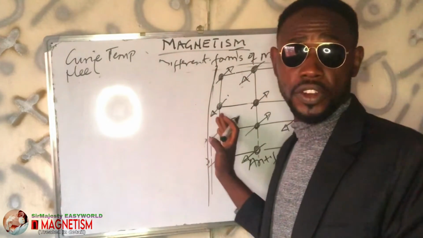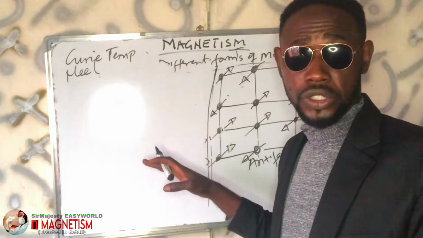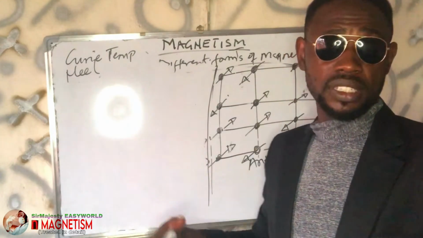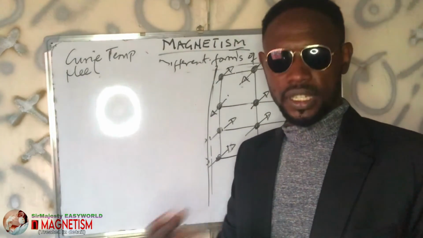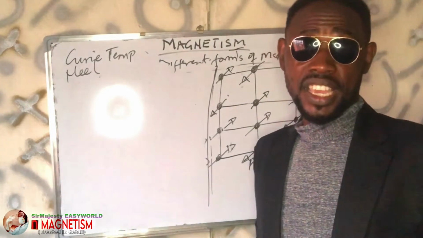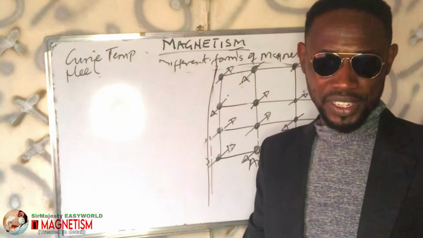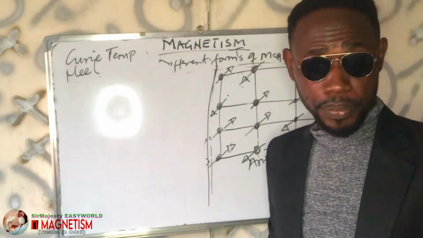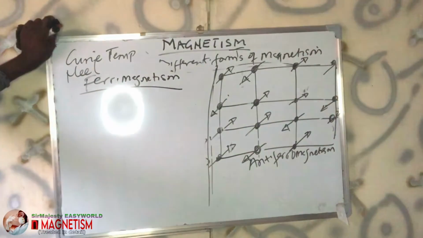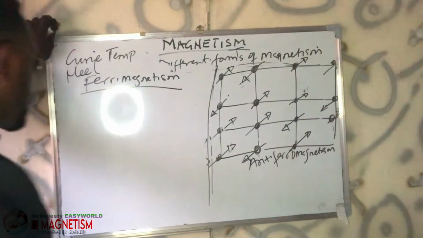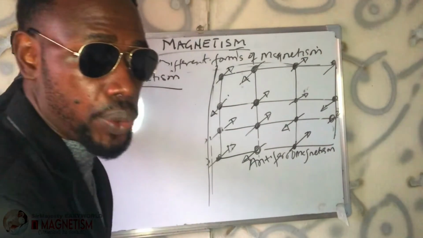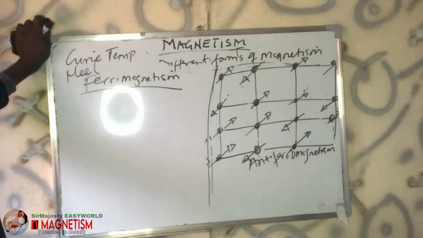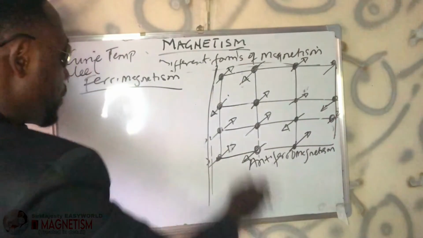But antiferromagnetic substances, at that particular temperature, cannot be attracted to magnets and cannot be converted to permanent magnets, which means they have very low susceptibility and low permeability. So ferrimagnetism is a form of magnetism with an anti-parallel arrangement, just like here.